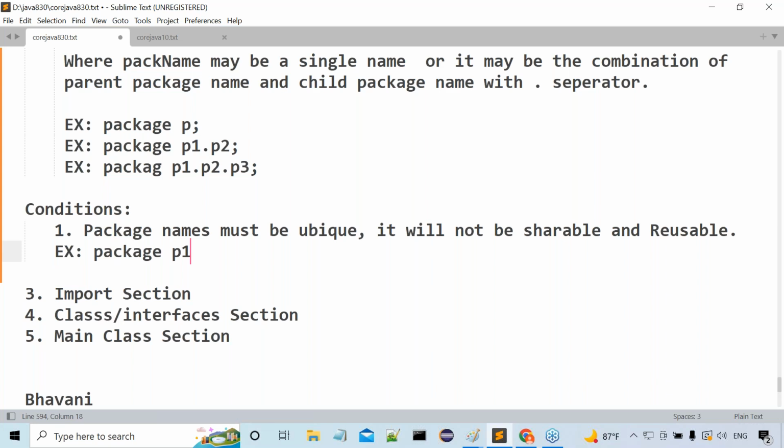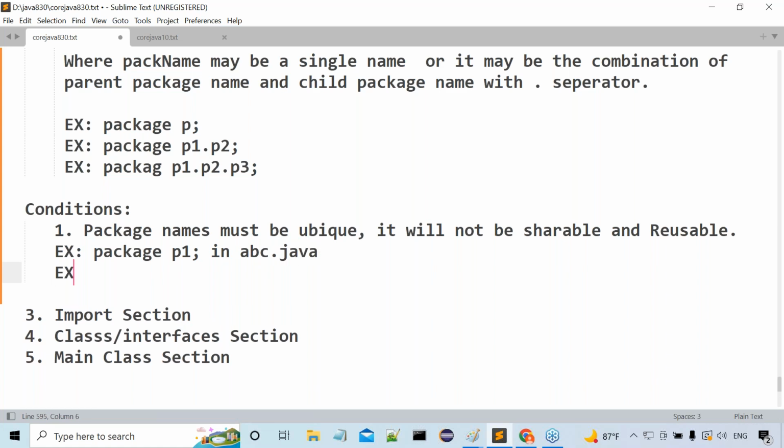Package P1 semicolon, that's okay. This is in which program? One program here, in abc.java file. The next example is package P1 again, in xyz.java.